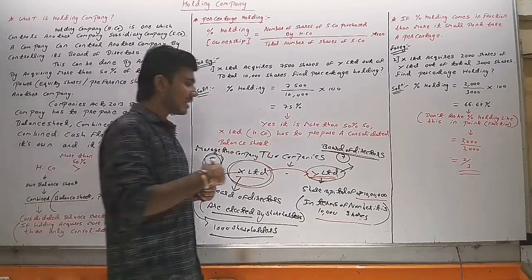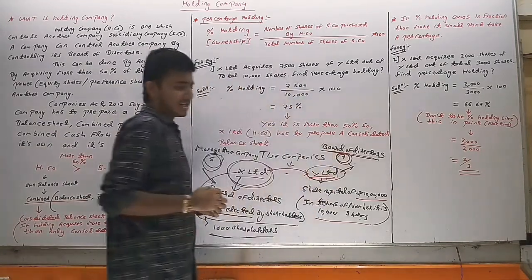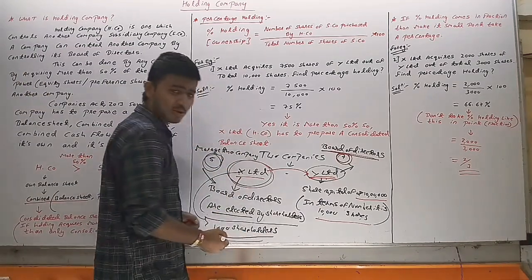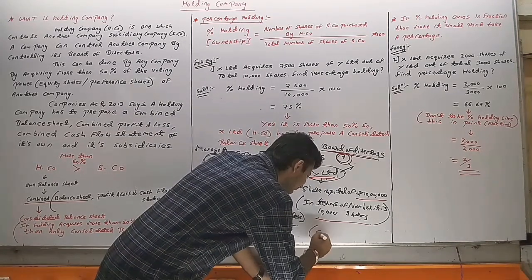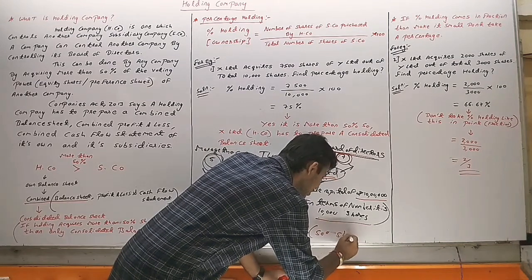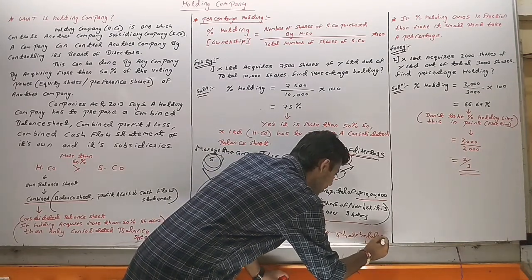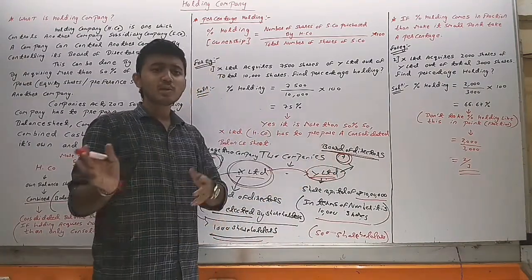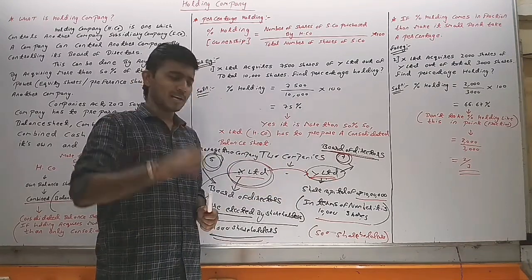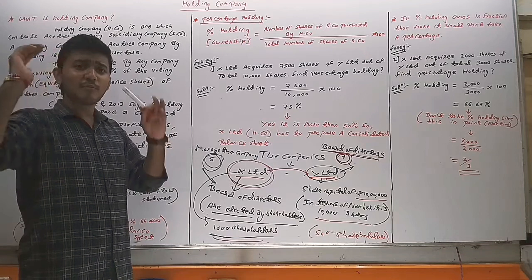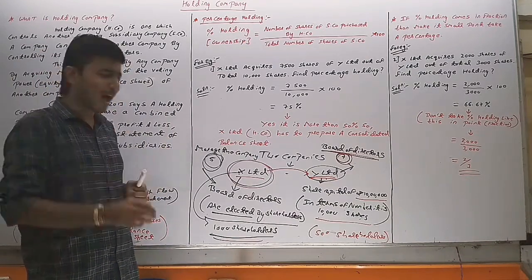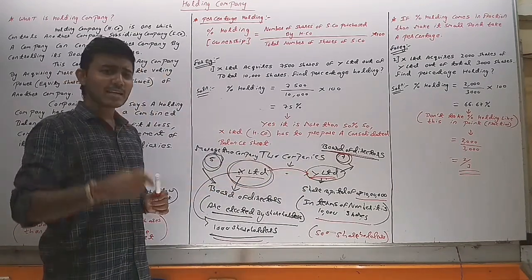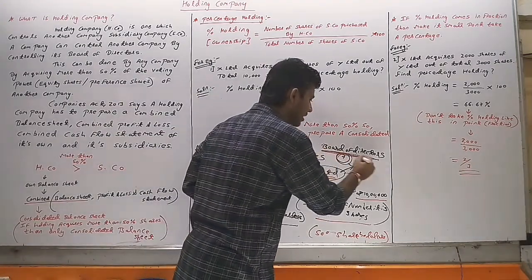So suppose there are 7 board of directors in Y Limited. They all are from Y Limited, because the way X Limited has 1000 shareholders, suppose Y Limited also has 500 shareholders. And what have these 500 shareholders done? They have elected 7 board of directors to look after the management of Y Limited. But X Limited wants to have the voting rights. Voting rights means wanting to have some power in Y Limited. So if X Limited wants some power in Y Limited, X Limited has to be in the board of directors of Y Limited.